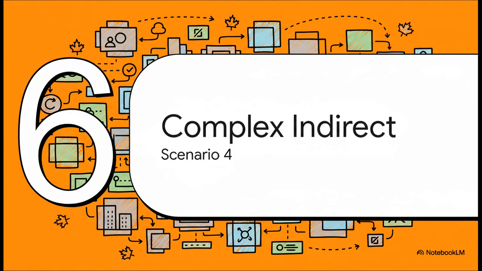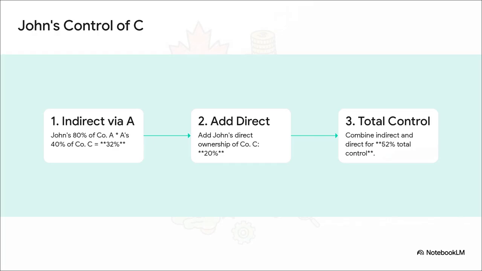All right, for a final scenario, we're going to ramp up the complexity just a little bit. This is where we see how control can be layered, and you really have to trace the ownership through different entities to see the full picture. Okay, let's break this down carefully. To figure out John's total control of Company C, we can't just look at the 20% he owns directly. We have to account for his indirect control that flows through Company A.